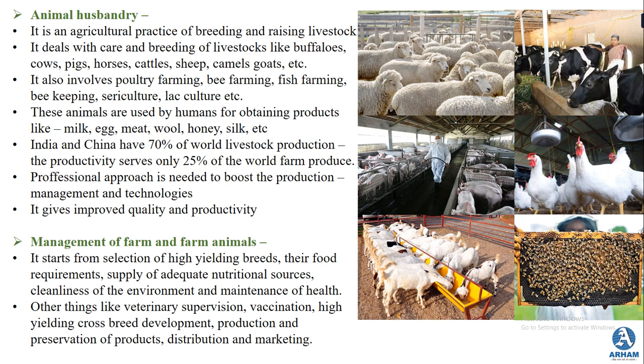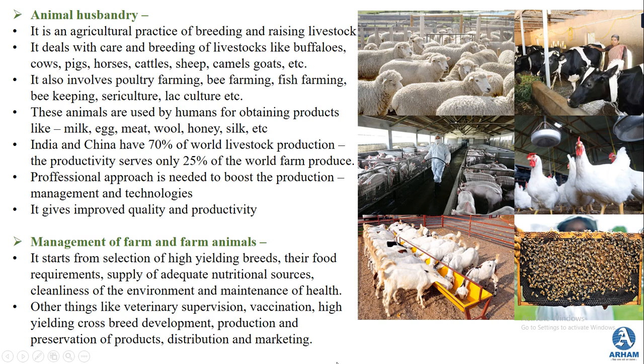It involves poultry farming, bee farming, fish farming, beekeeping, sericulture and lac culture. These animals are used by humans for obtaining products like milk, mainly milk and eggs you can say, then meat, wool from the sheep, honey from the honeybee, silk from the silkworm, and all of these things.